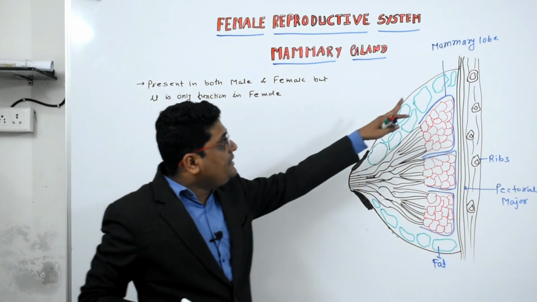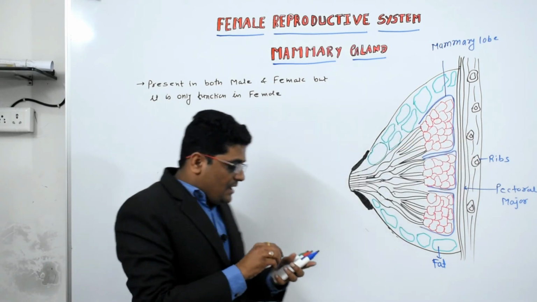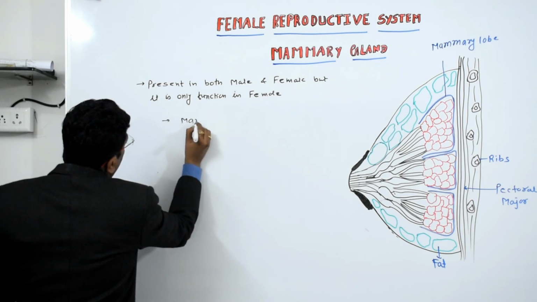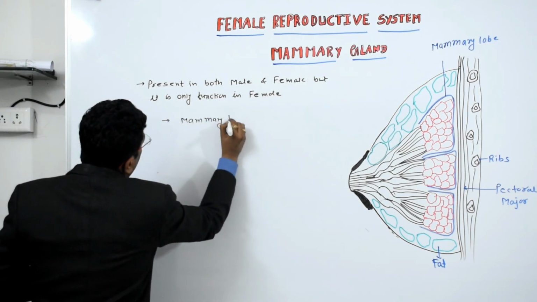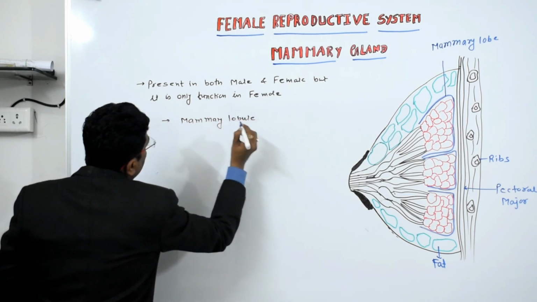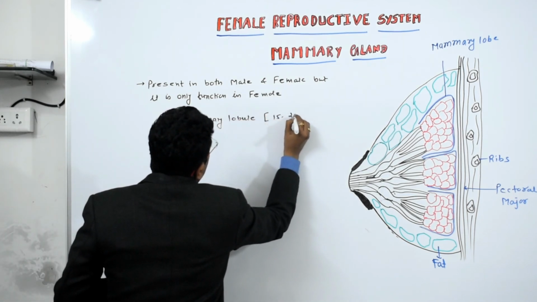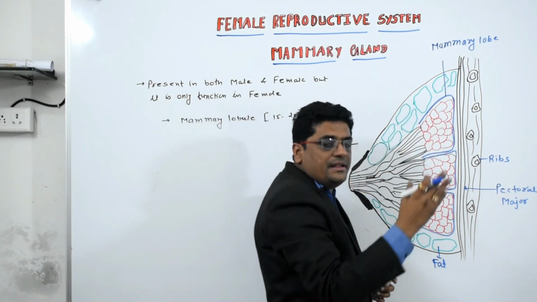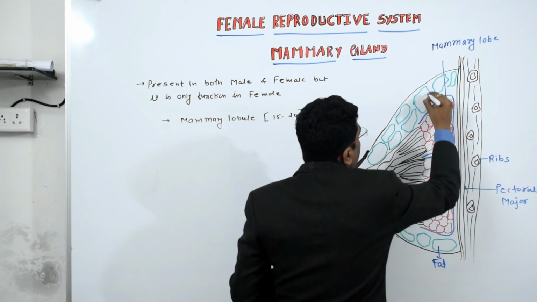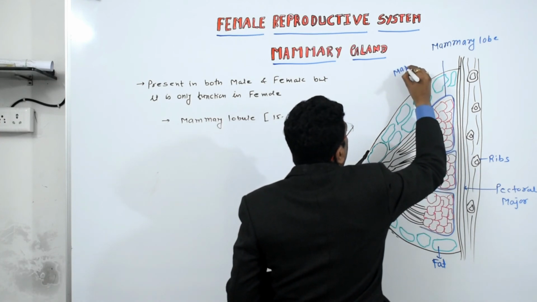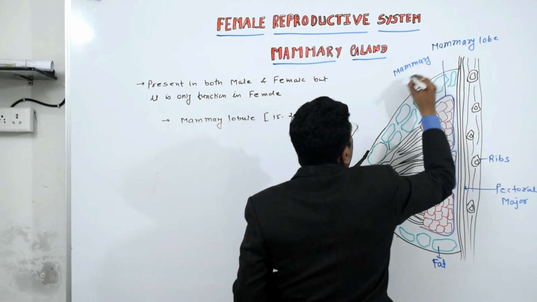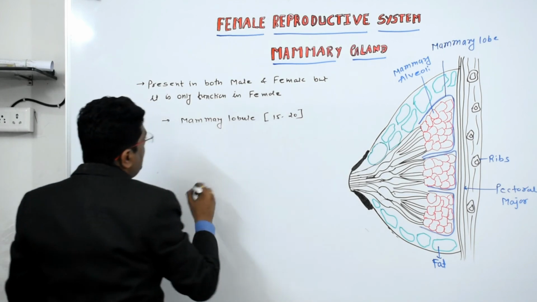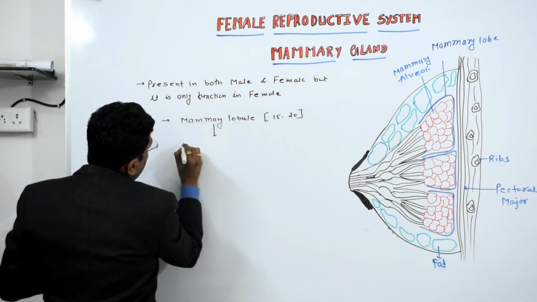So in the female, around 15 to 20 mammary lobes, or lobules, are present. Each mammary lobule possesses millions of alveoli. This is called the mammary alveoli.